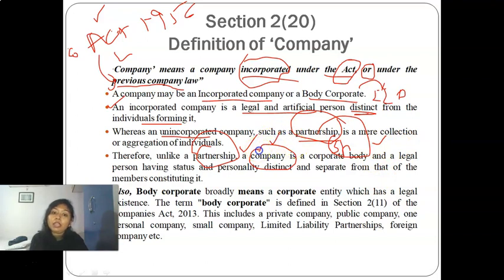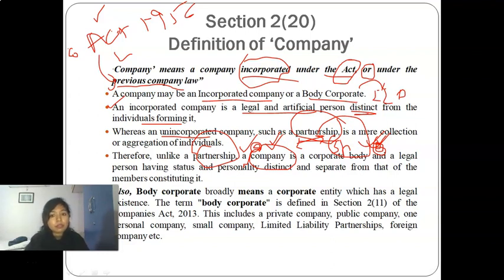A company has the same rights as a citizen of India, and the shareholder and company will be considered different persons. When we talk about the company, it does not mean we are talking about the shareholders who own it, and when we talk about the shareholders, it does not mean the company. Both have a separate identity.